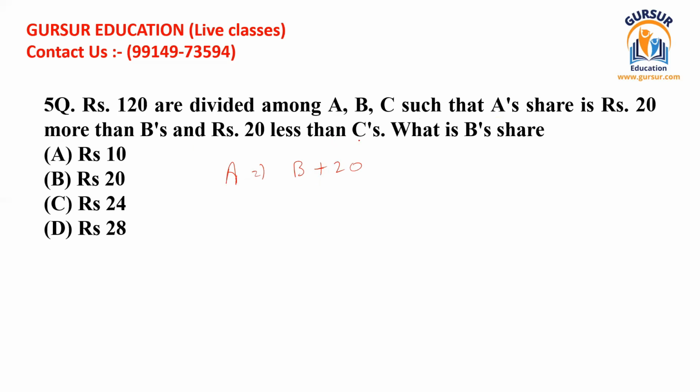And A gets 20 less than C. So this has been given, and that is the complete statement.